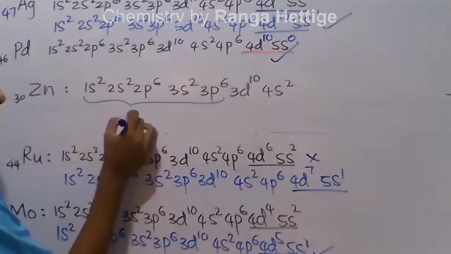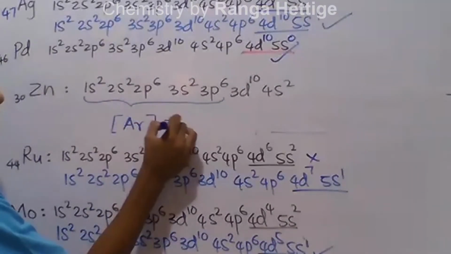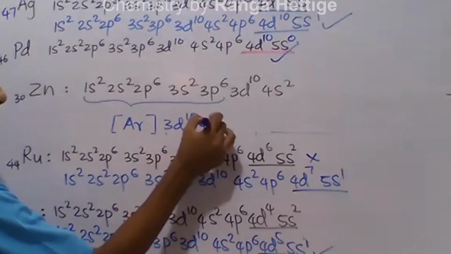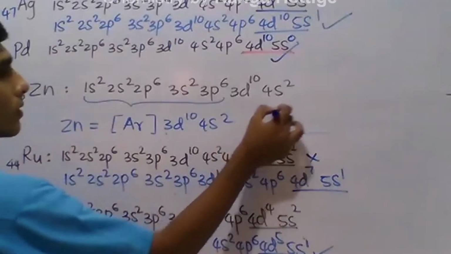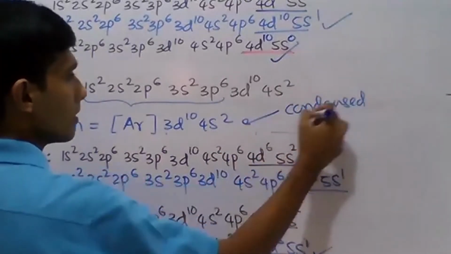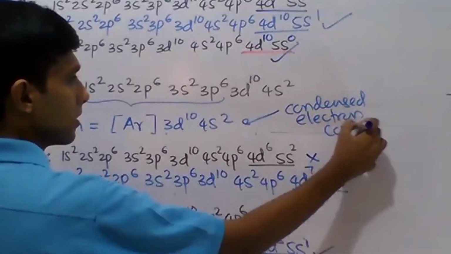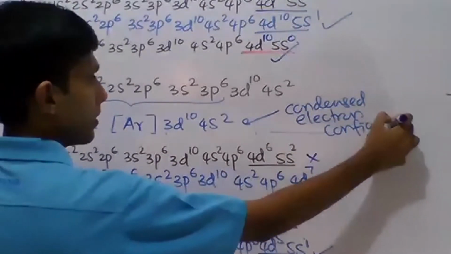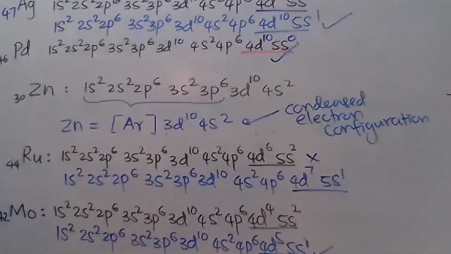Therefore, the configuration of zinc, I can write [Ar] 3d10 4s2. This is called the condensed electron configuration.